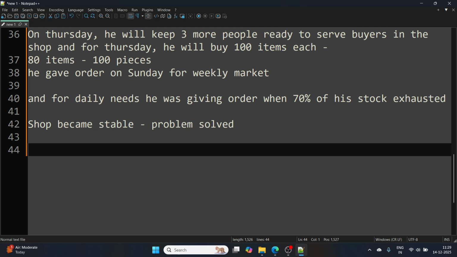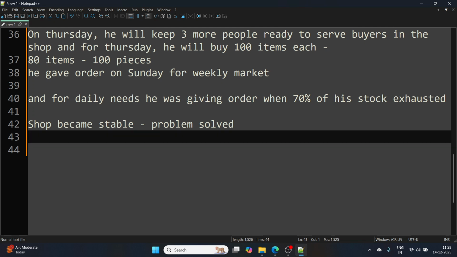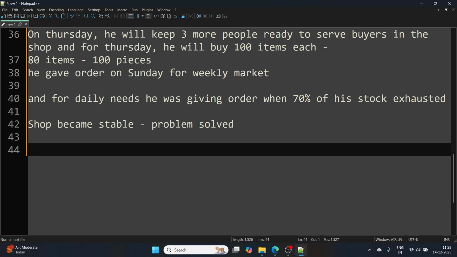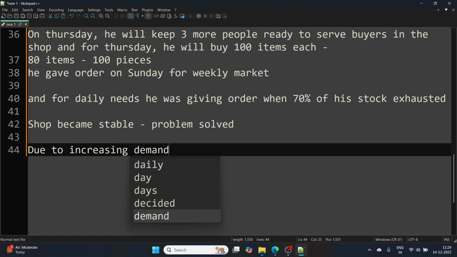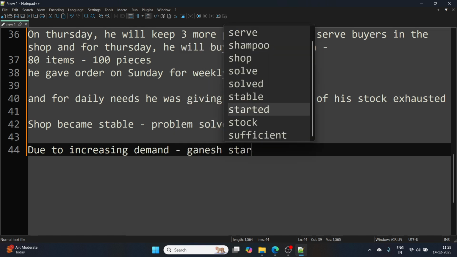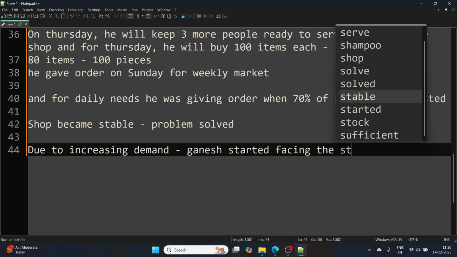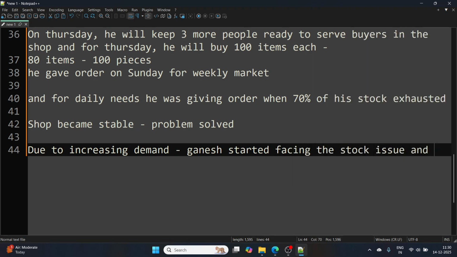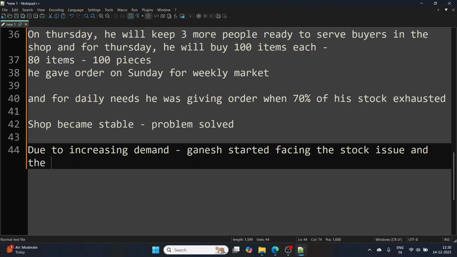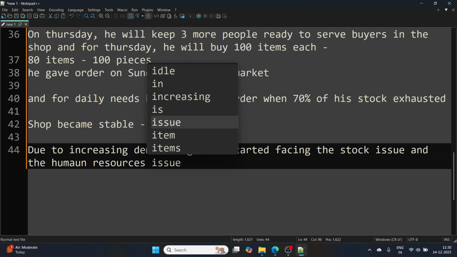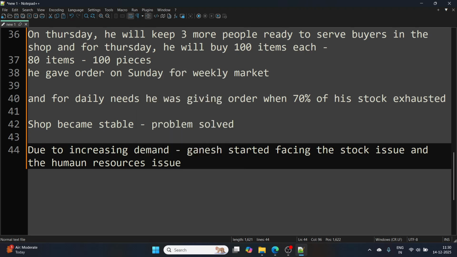People, instead of going to the city center, found this village nearby, so many people started coming. Again, due to increasing demand, Ganesh started facing the stock issue, the human resources issue, and the space issue. His shop was in a very small place.